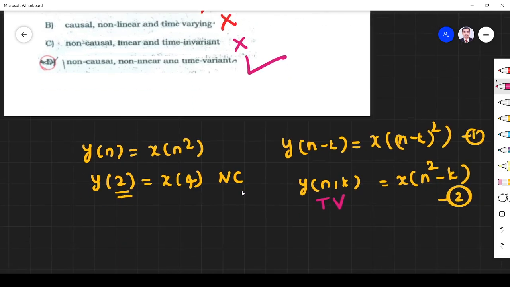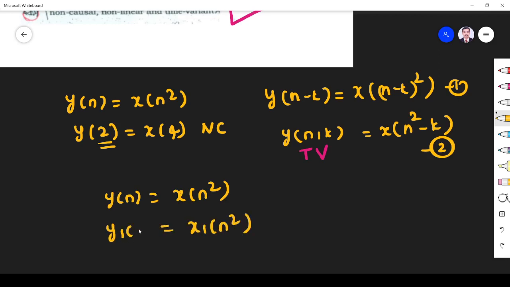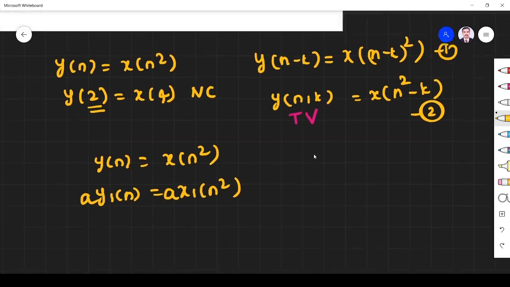Anyway, we check for linearity. For linearity, first we give y of n is equal to x of n squared. First we give one input x1 of n squared, so we get output y1 of n. If that input is given many times, the output will be multiplied by that many times. So this is one.